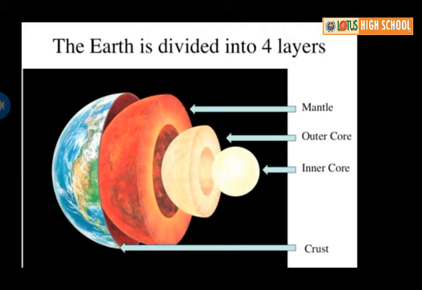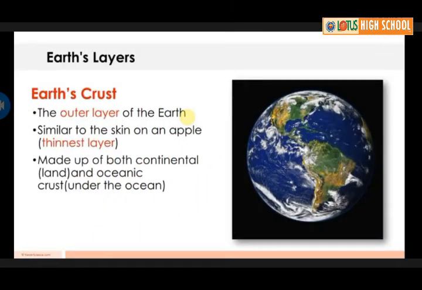They are called the crust, mantle and core. The core is again divided into 2 parts, inner core and outer core. See the picture displayed, which is the topmost layer, the crust, the Earth's crust.